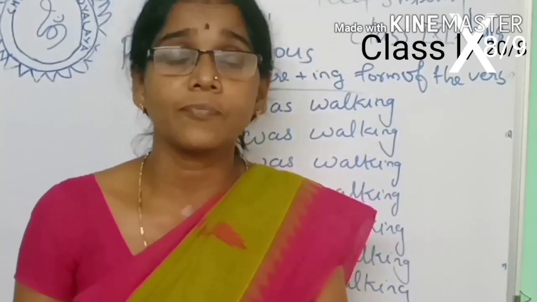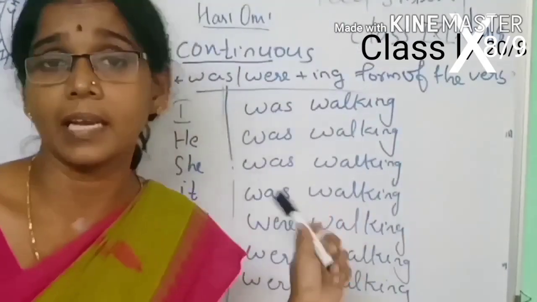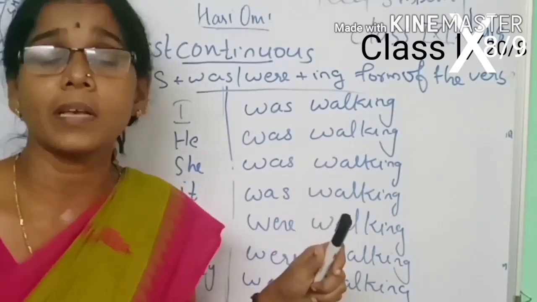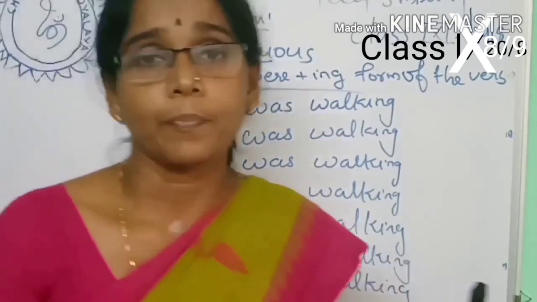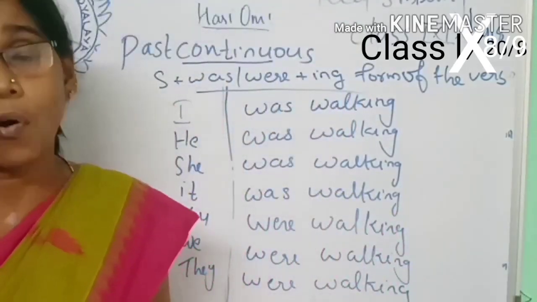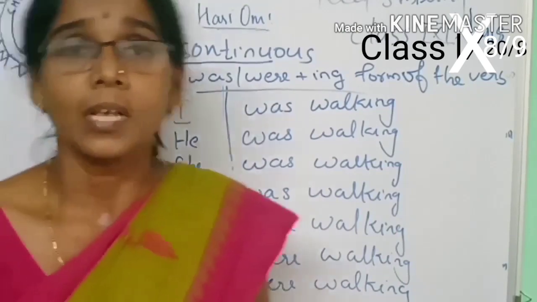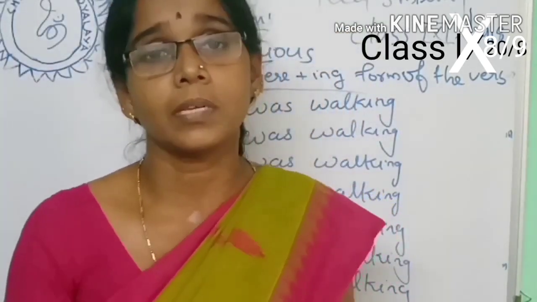The simple past is formed by subject plus second form of the verb. Whatever may be the subject, we use the second form of the verb. In the case of past continuous, we use subject plus was or were plus ing form of the verb. When the subject is singular, we use was, and when the subject is plural, we use were. I think all of you understand the simple past and past continuous.